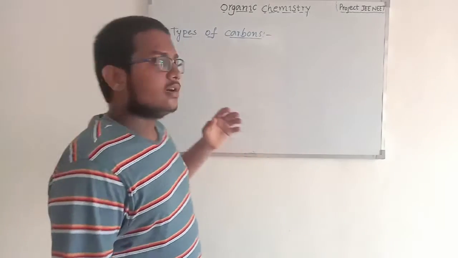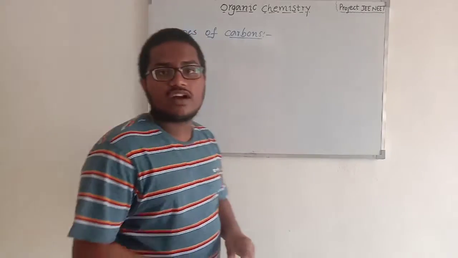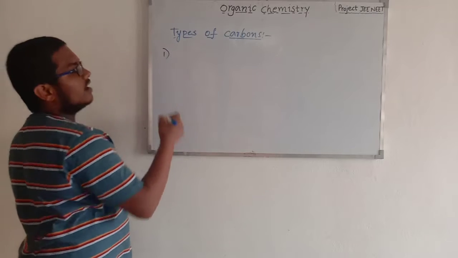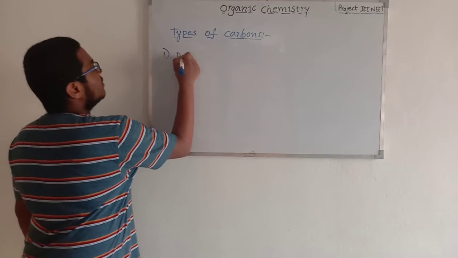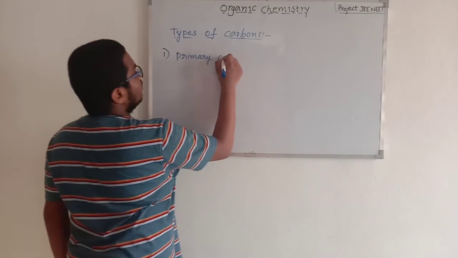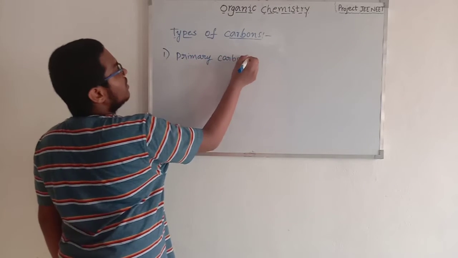Now, let's discuss types of carbons. Let's discuss the first type of carbon, which is primary carbon. First of all, what is meant by primary carbon?